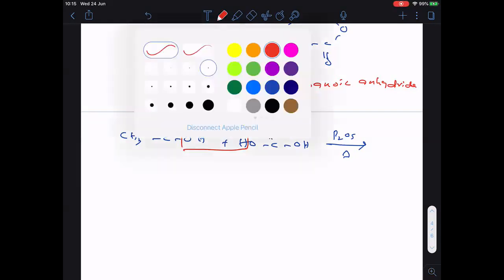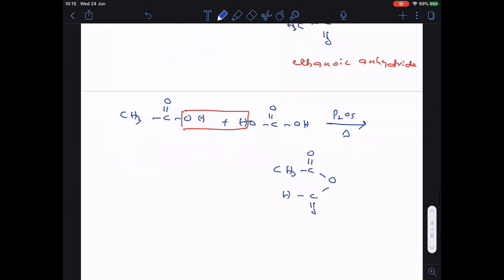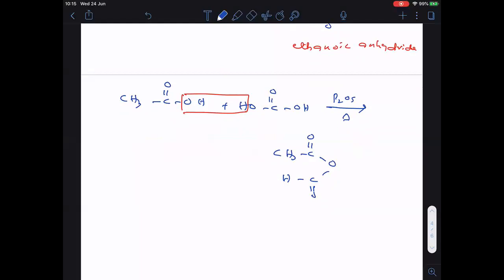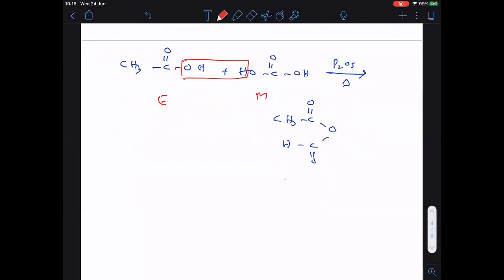Completed. So when the water molecule is removed out, what are we going to get here? CH3, C double bonded O, O, C double bonded O, H. How to name this one? See clearly. This is ethanoic acid. This is methanoic acid. So we have to name the anhydride as per the alphabetical order. So what is the name of this one?